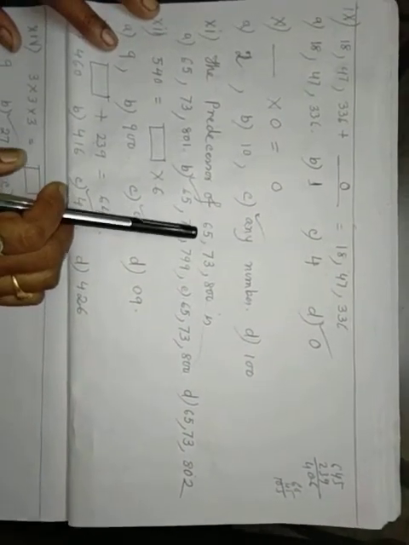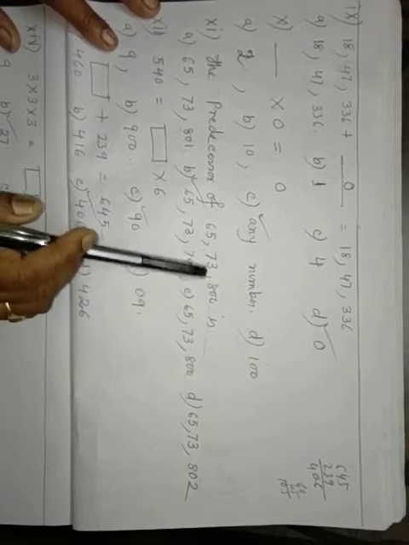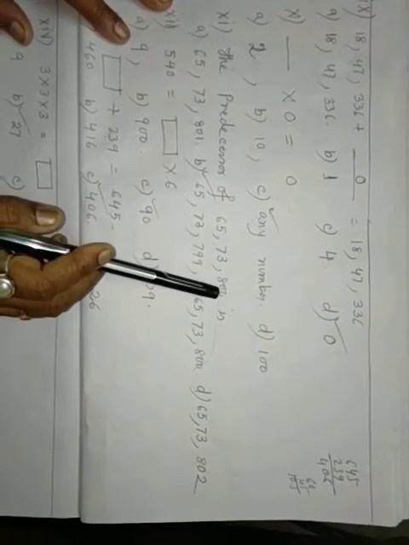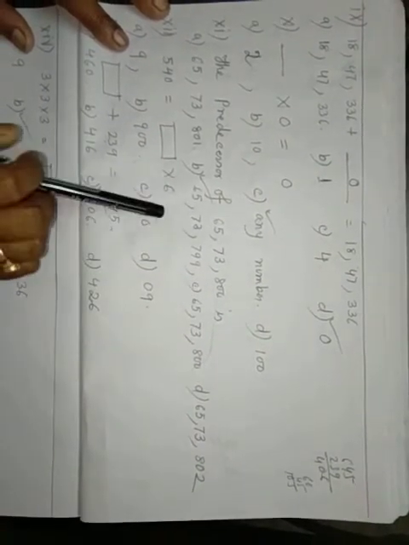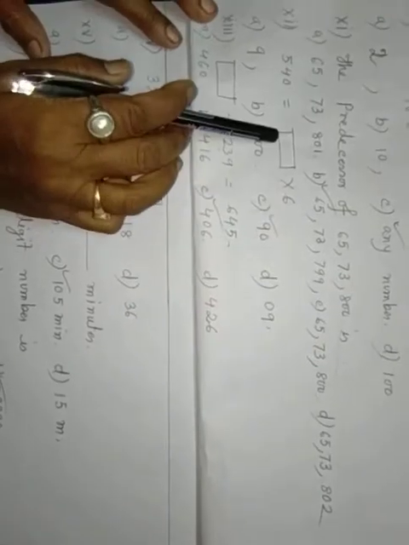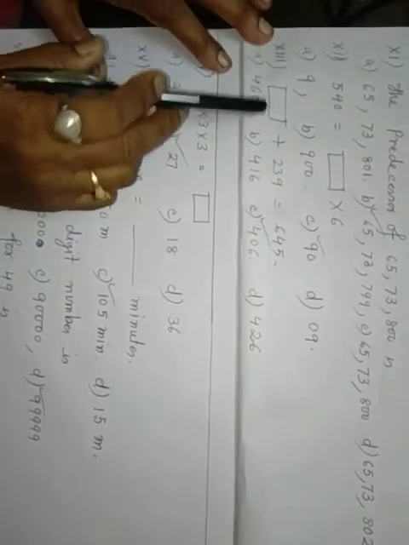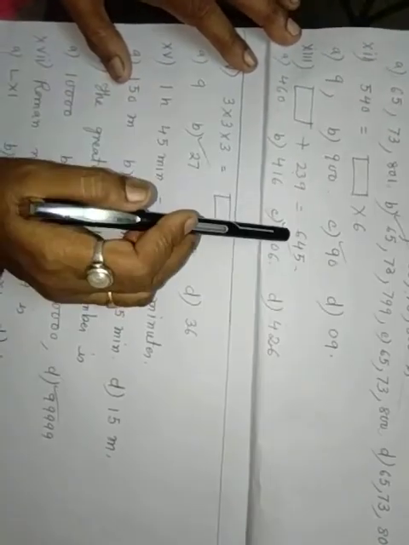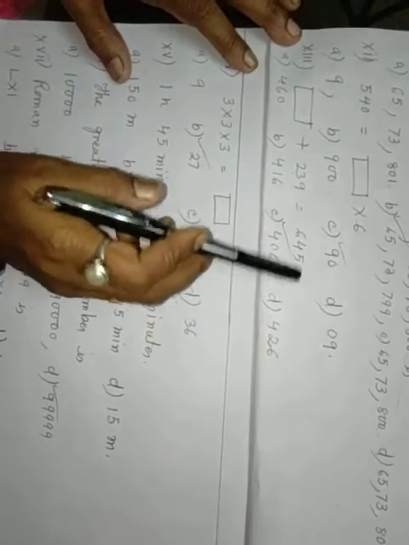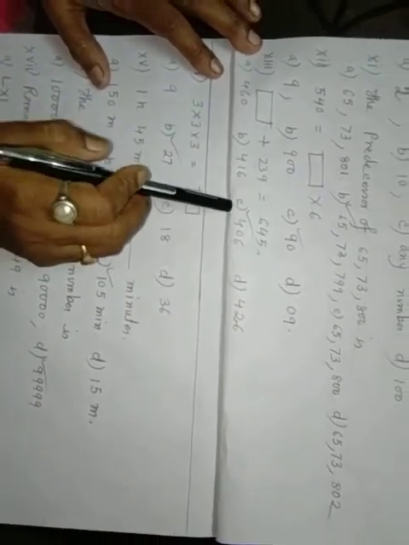Okay. The predecessor of 65,73,800. Predecessor is number minus 1. If you subtract 1 from this number, what will happen? It will be the same. So 700 will be the correct answer. 4 options are given. Okay. 540 equals box into 60. Which number is correct in the box? 9, 900, 90, 09. So 90 is correct. Box plus 239 equals 645. So 645 minus 239 gives 406. Okay, here we did 406.